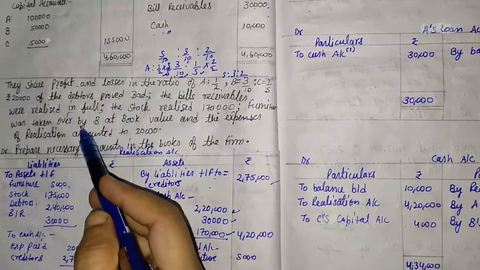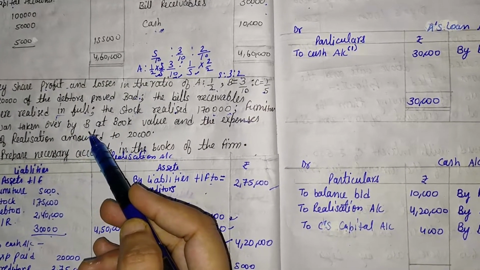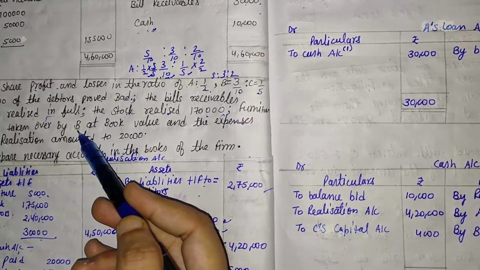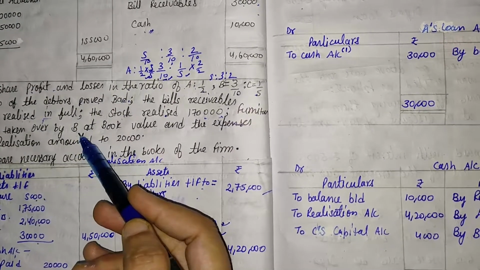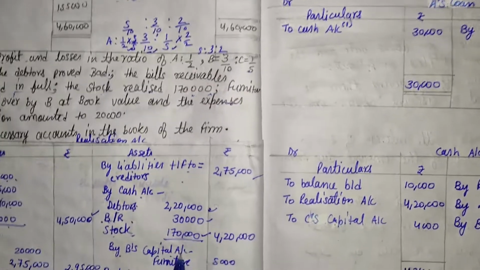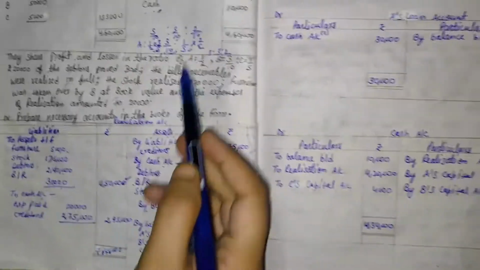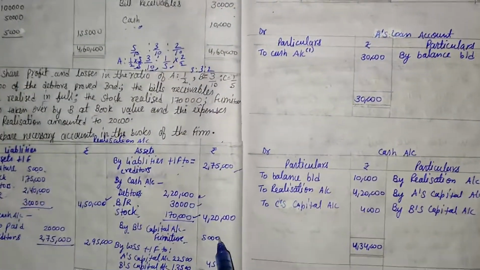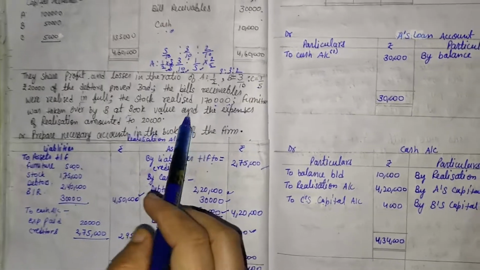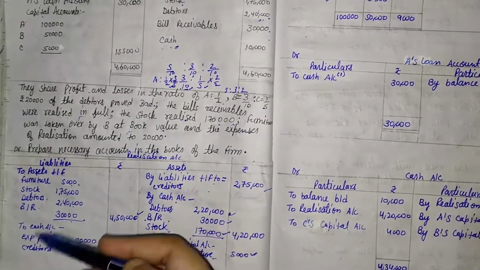After that, furniture was taken over by B. Furniture was taken over by B. That time we write B's capital account, because in this question it is given that furniture is taken by B. So here by B's capital account, and furniture is taken over by B at book value. And what is the book value of furniture? That is 5,000. So here 5,000. Then the realization expense amount comes on the debit side.